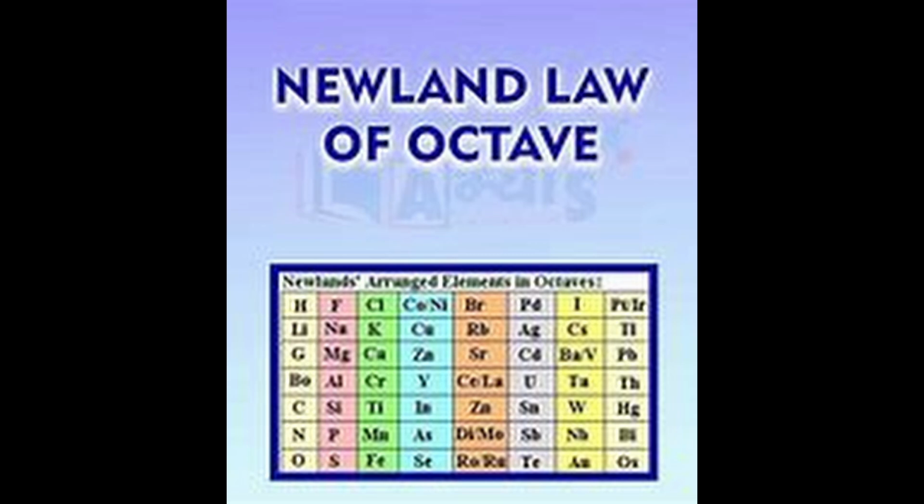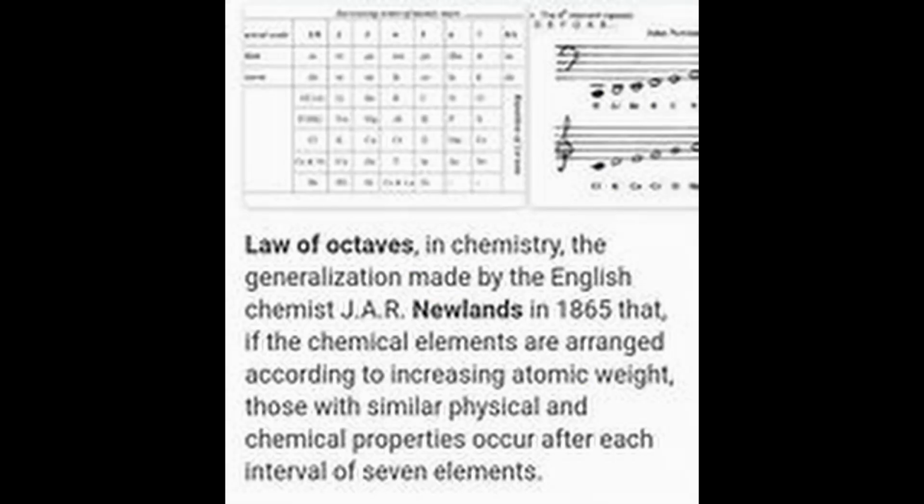The English chemist John Alexander Newlands in 1865 propounded the law of octaves. He arranged the elements in increasing order of their atomic weights and noted that every eighth element had properties similar to the first element. This was similar to music notes such as sa, re, ga, ma, where the first sound sa repeats for every eighth note. But this was also not the perfect way to classify elements as this rule was only true up to calcium.